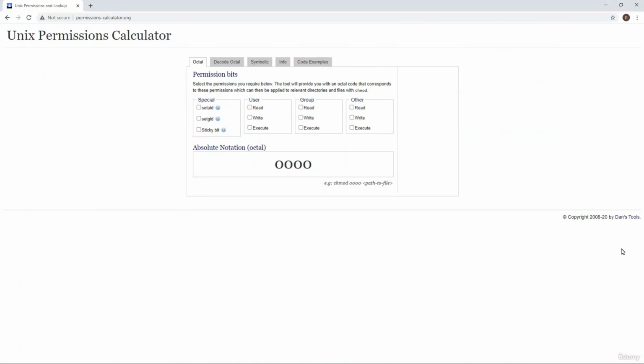If we head over to permissionscalculator.org, we can see that we are presented with a simple user interface where we can select the permissions we want, and it will tell us the appropriate octal number to type into the chmod command. So let's say we wanted to give everyone read, write, and execute permissions, and I click all these boxes. You'll see that we get 777 as the appropriate octal number.